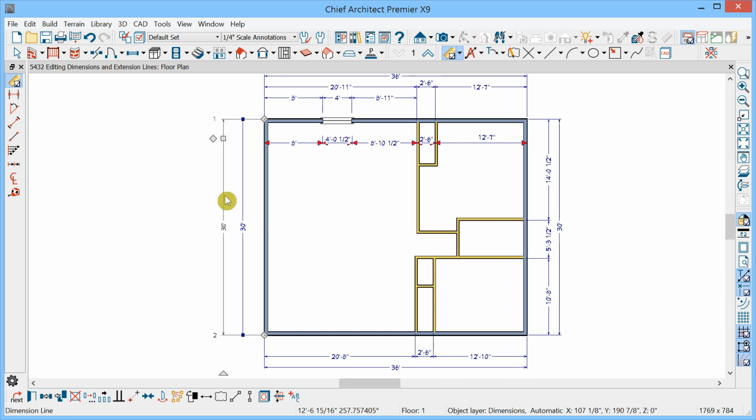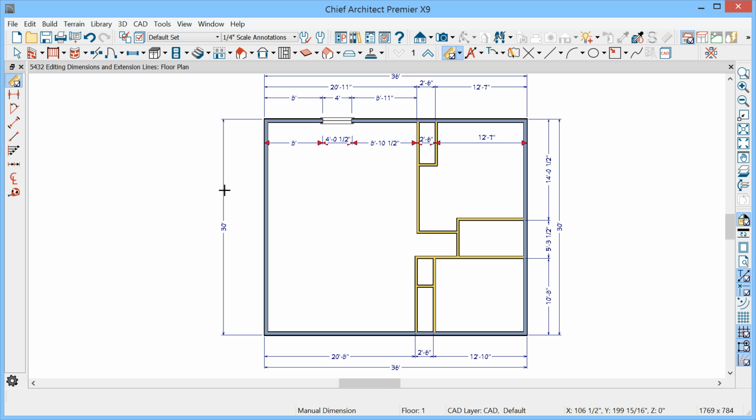And this one is the new automatically generated dimension that matches the style and properties of the others. And this is the one that we had edited, because when you edit an automatic dimension, it changes it from automatic to manual, and it's not automatically refreshed. It remains. And so you may wish to delete any of the automatic dimensions that you have edited if you want to regenerate the automatic dimensions and replace them.